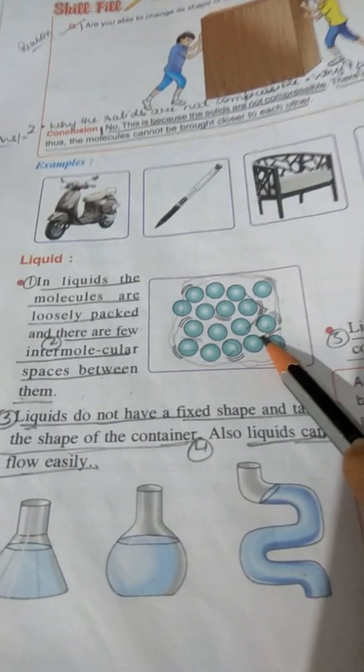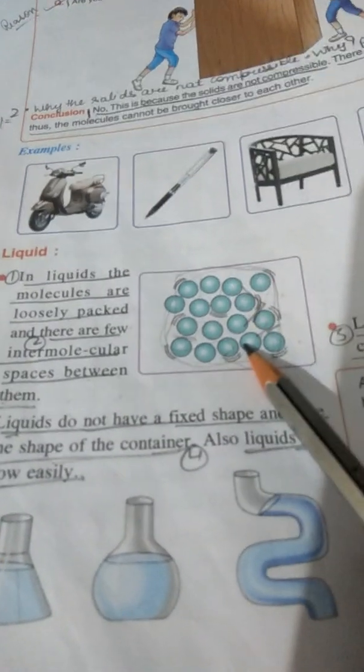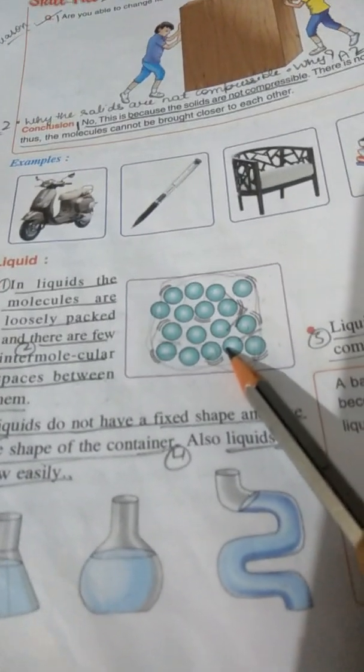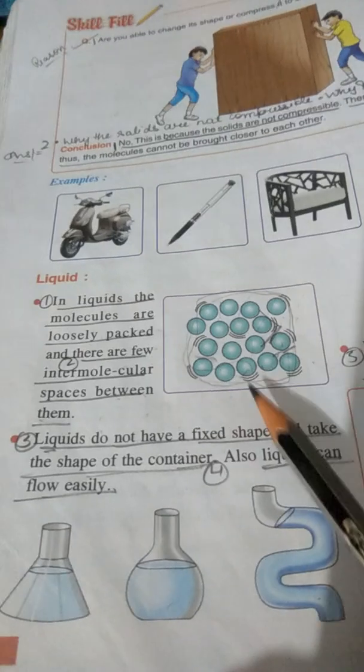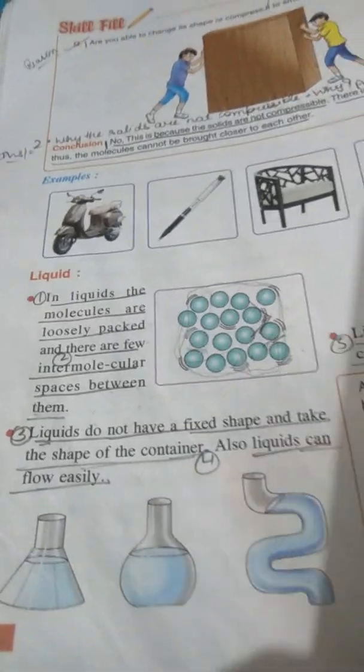They have a fixed volume. Their quantity is the same, and these molecules keep on moving within that total quantity of liquid only. But they don't have a fixed shape. Also, liquids can flow very easily because the molecules are loosely packed.